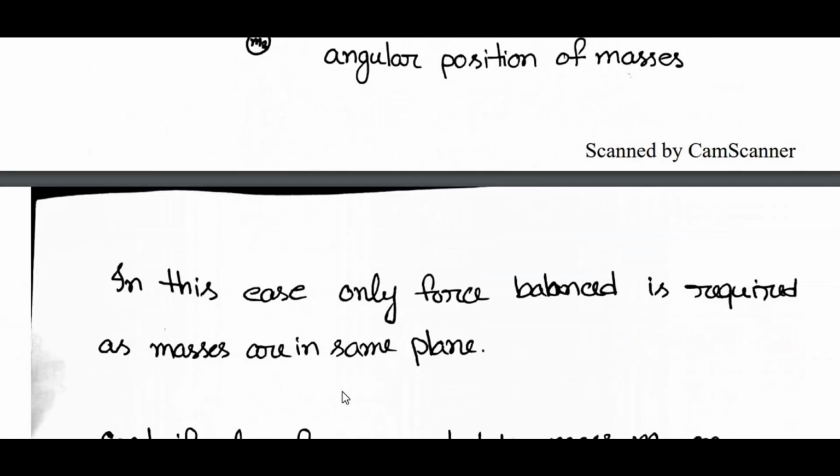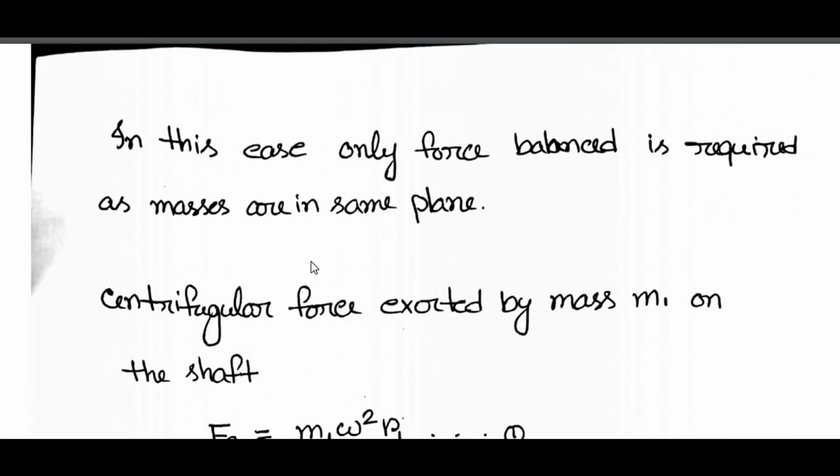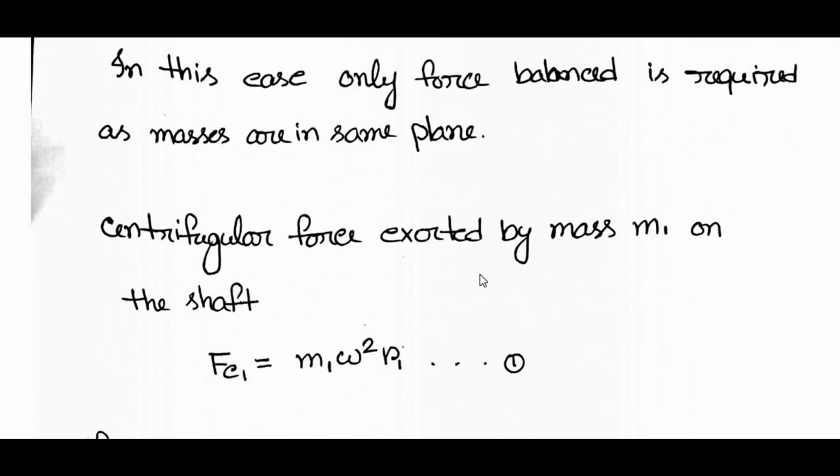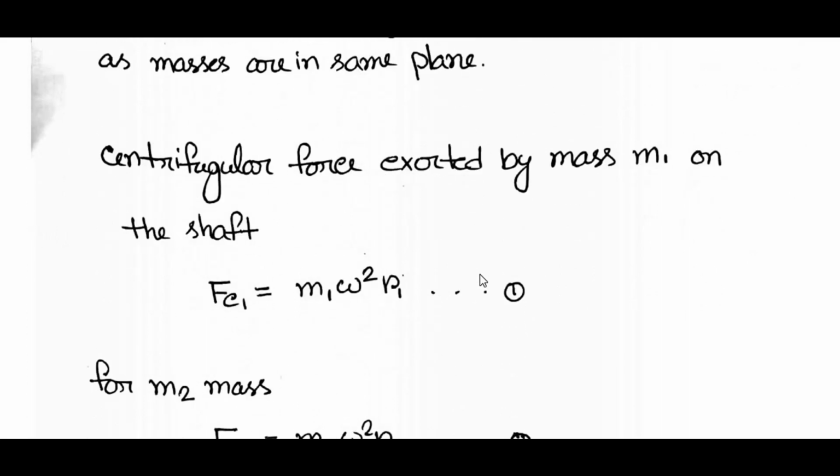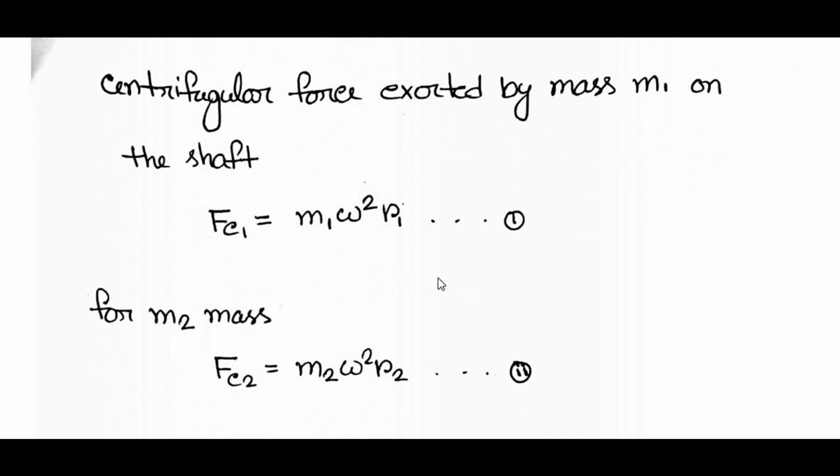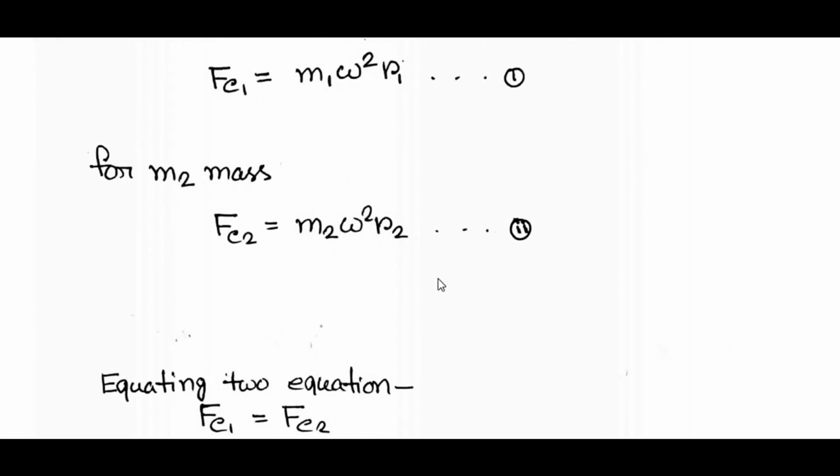In this case, only force balance is required as masses are in the same plane. The centrifugal force exerted by mass M1 on the shaft, which I have considered as Fc1, is equal to M1 omega square R1, which is equation 1. And for M2, Fc2 equals M2 omega square R2.